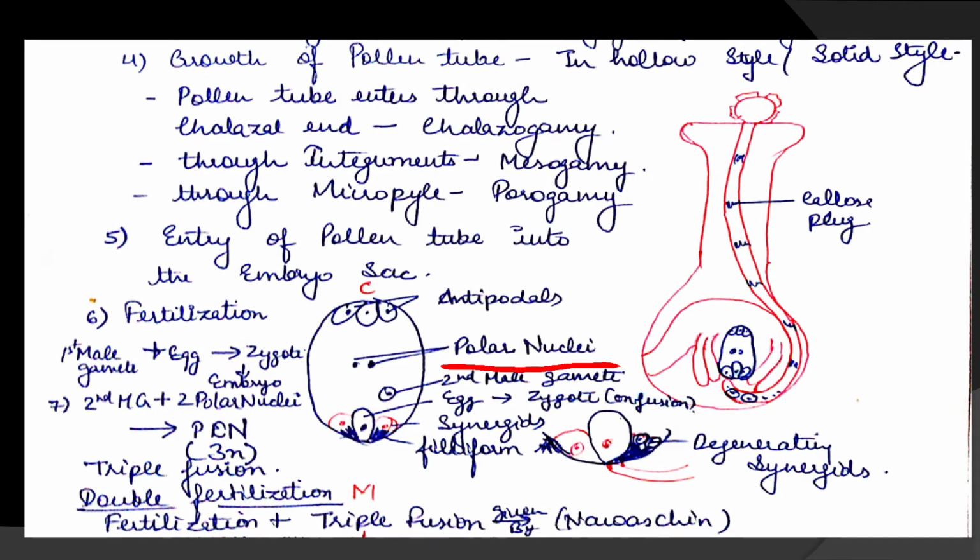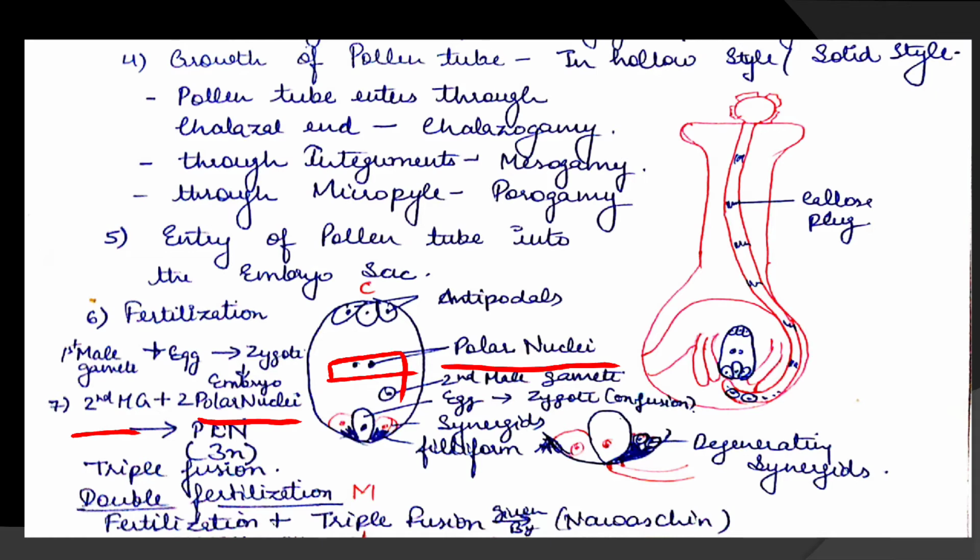Now the fusion of the second male gamete with the polar nuclei. In the center, two polar nuclei are present. These polar nuclei remain separated or they may fuse to form a secondary diploid nucleus. Either case is possible. They can be fused to form a diploid nucleus or they remain separated and fuse later on when the male gamete enters.